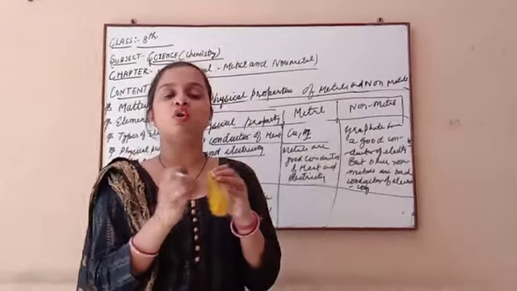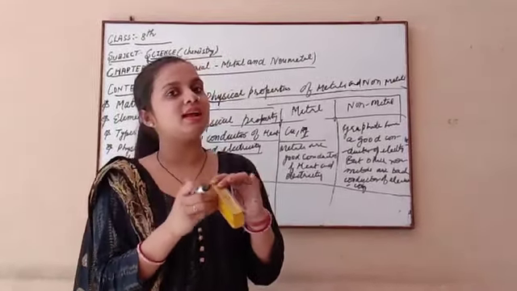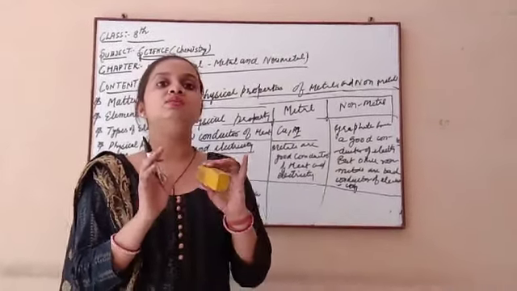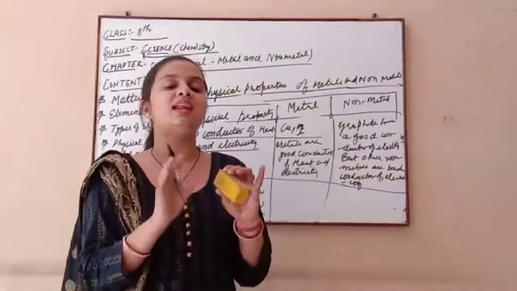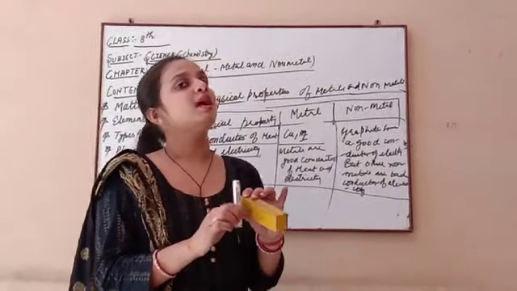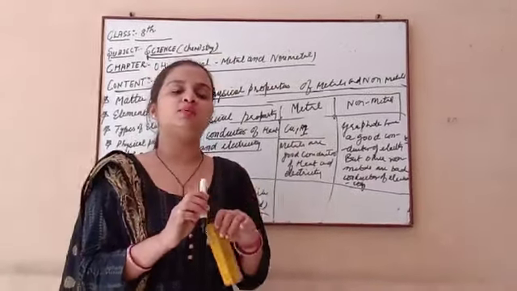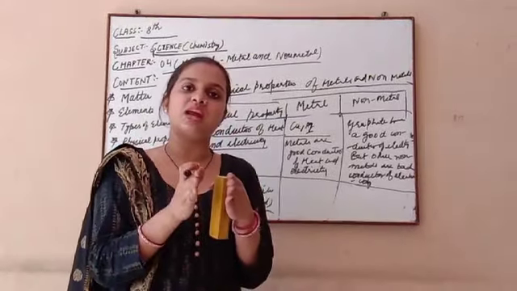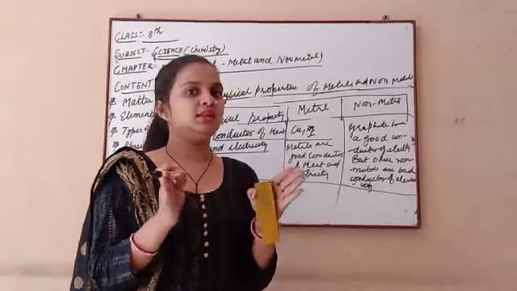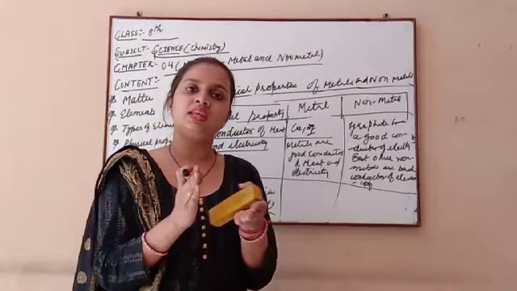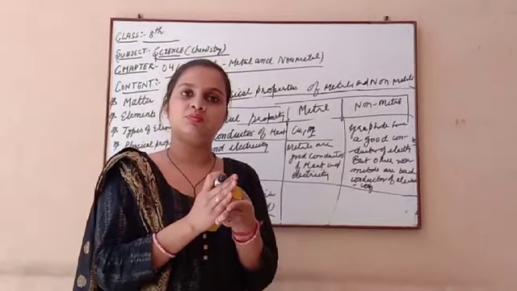So mostly this sonorous property is present in metals. Metals have the sonorous capability, meaning metals have the capability to produce sound, but non-metals have no capability to produce sound. If two plastic things are struck against each other, they do not produce any sound. If two wood things are struck against each other, they also do not produce sound.